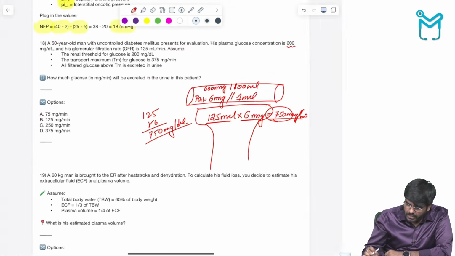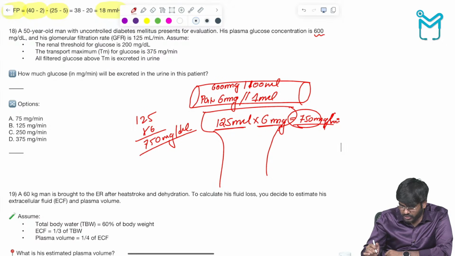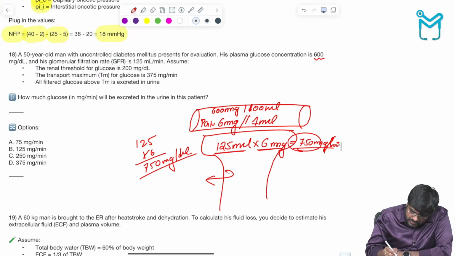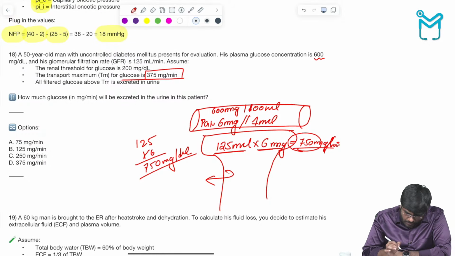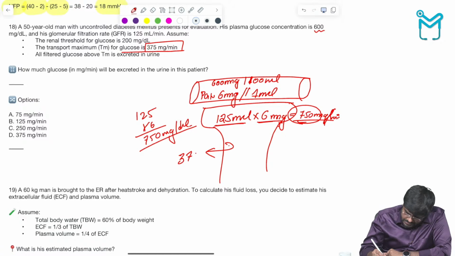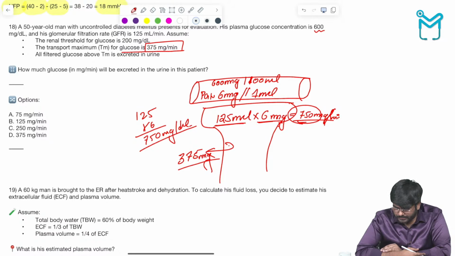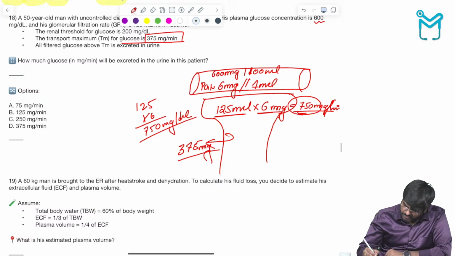Out of this 750, how much do you think can be reabsorbed? That is the transport maximum value. The transport maximum value for glucose is 375 milligrams per minute. Out of this 750, how much is he reabsorbing? He can reabsorb up to 375 milligrams. So now tell me how much glucose is getting excreted into the urine. It should be 275, right?